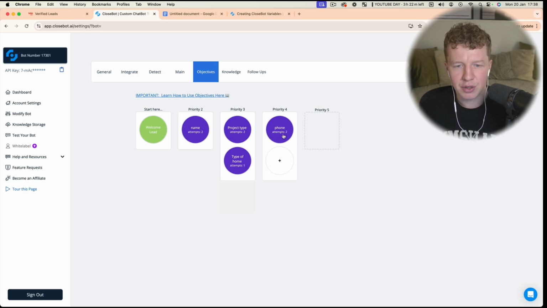What I'm actually not going to do is collect email address for the purposes of this, because it's just a little bit long for them to have to type out. I'm hoping that our lead form will already have that data. We really just want to make sure we've got the right phone number.